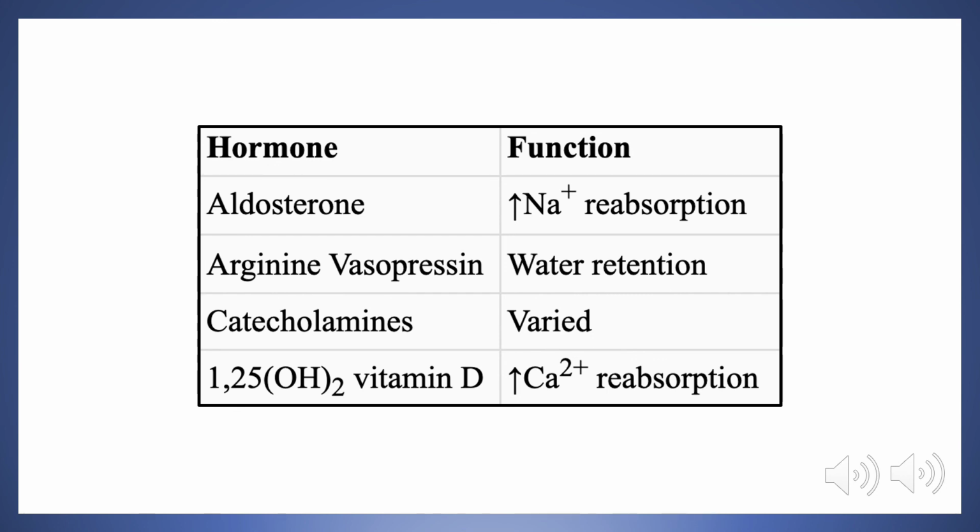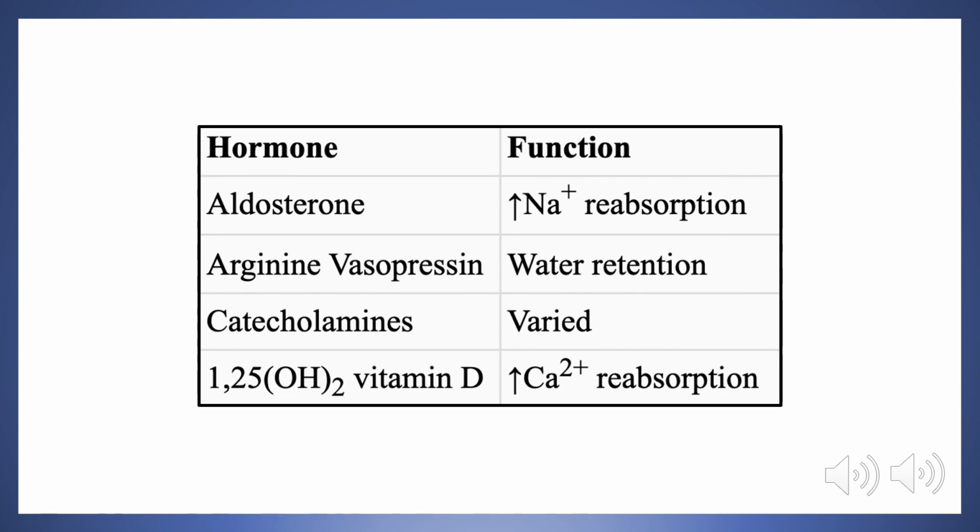Then we have catecholamines. As you can see here, catecholamines have many effects on the kidneys. One example that I would like to mention is the increased production of renin. This is done by noradrenaline acting on the juxtaglomerular cells via beta-2 adrenergic receptors, stimulating the production and release of renin so as to increase the activity of the RAAS system.